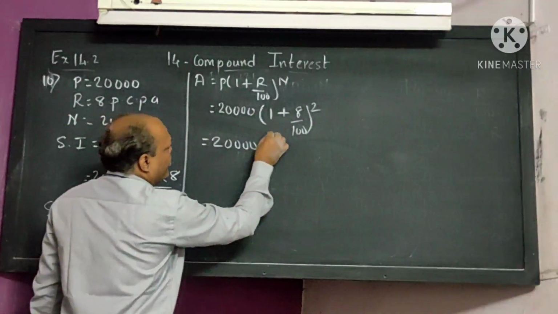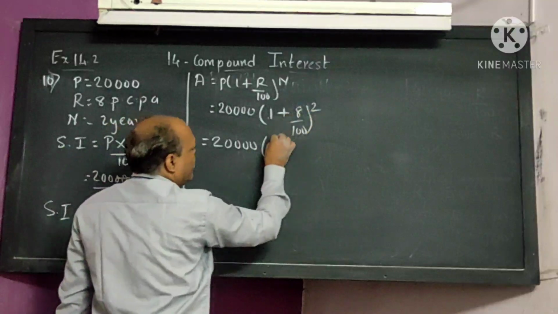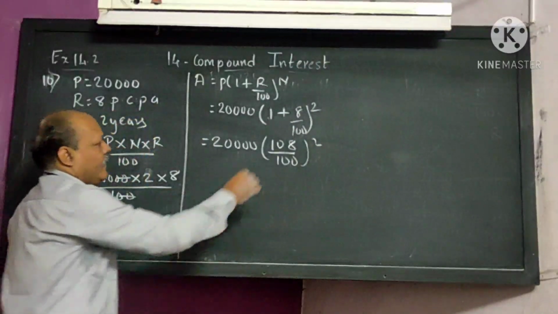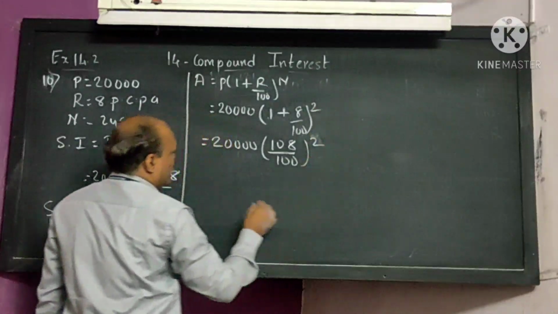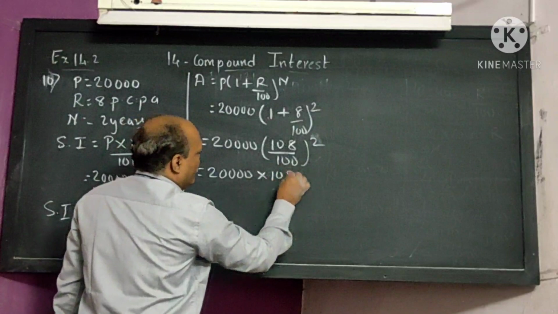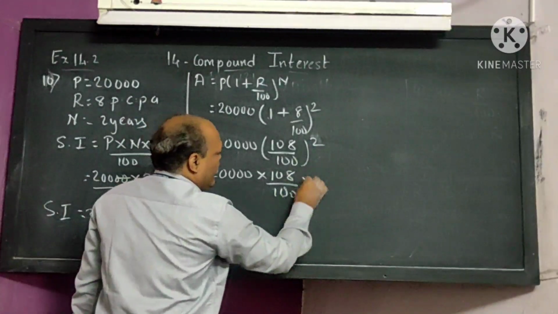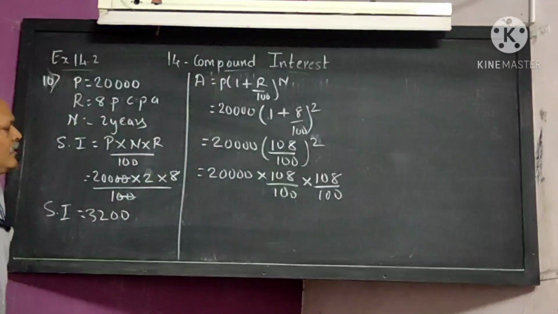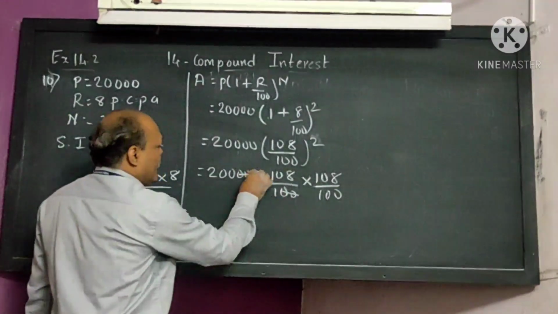20,000 into (100 plus 8, that is 108 upon 100) whole square. 108 upon 100 into 108 upon 100. 2 zeros cancelled.